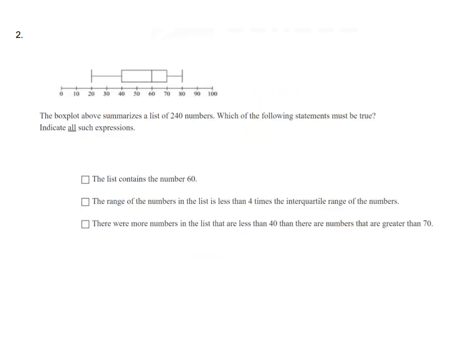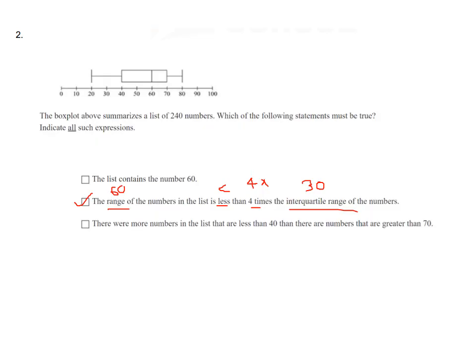The box plot above summarizes a list of 240 numbers. Which of the following statements must be true? Indicate all such expressions. The list contains the number 60. We don't know whether the list contains the value 60. We just know a distribution. The range of the numbers in the list is less than 4 times the interquartile range of the numbers. Okay, let us calculate. The range of the numbers, what is it? Highest is 80 and lowest is 20. So 80 minus 20 equals 60.